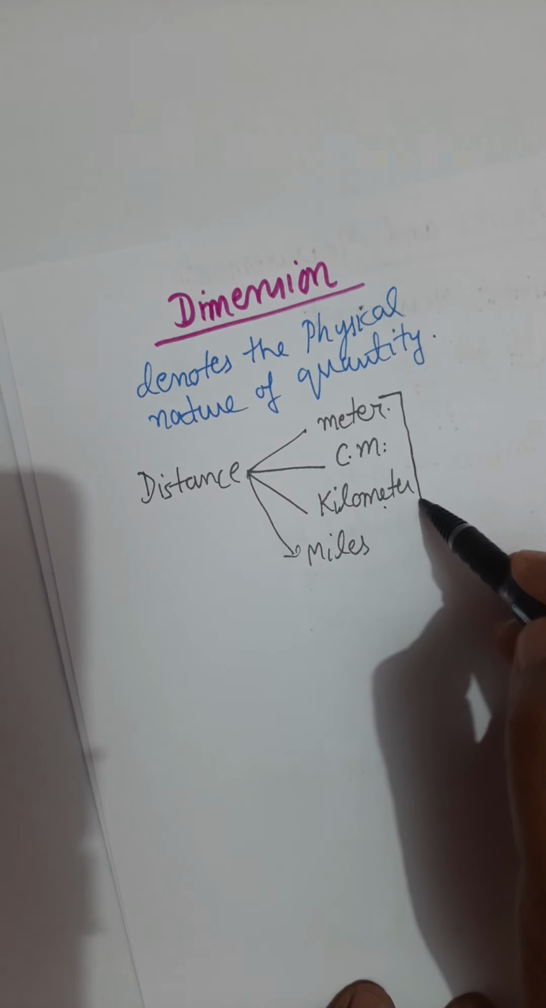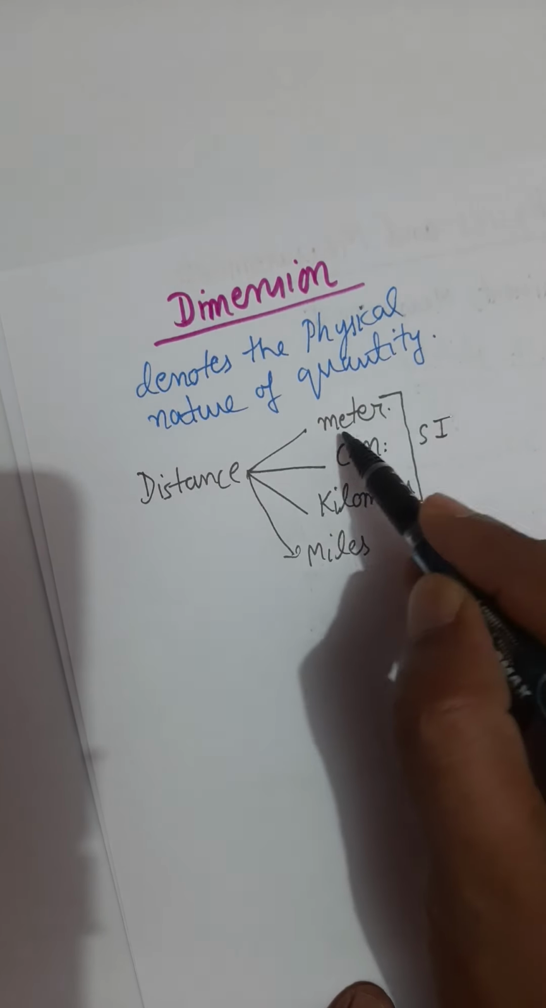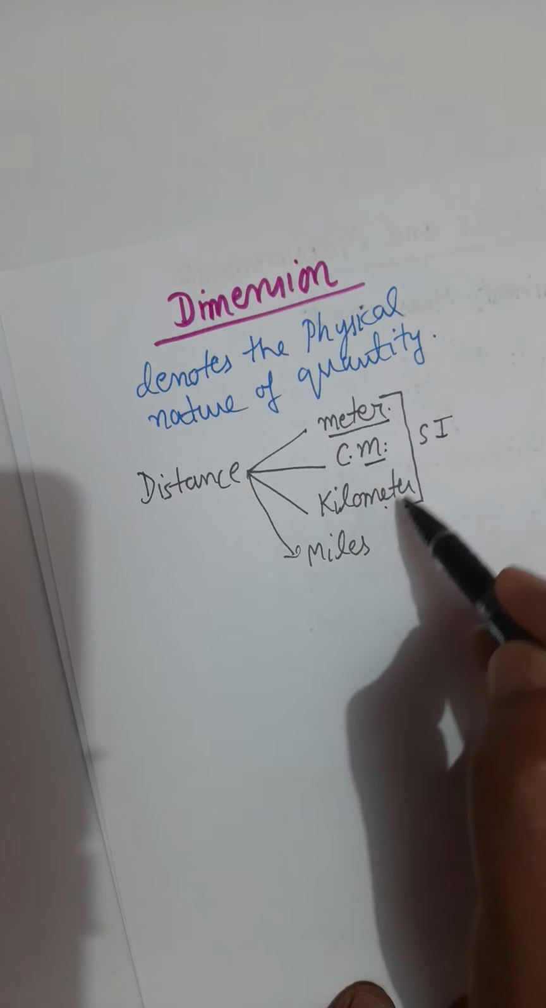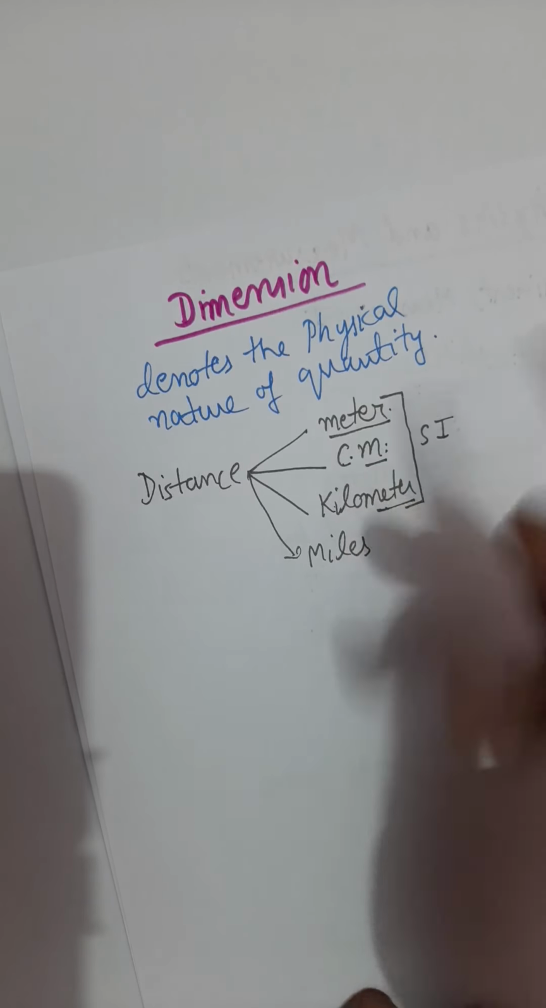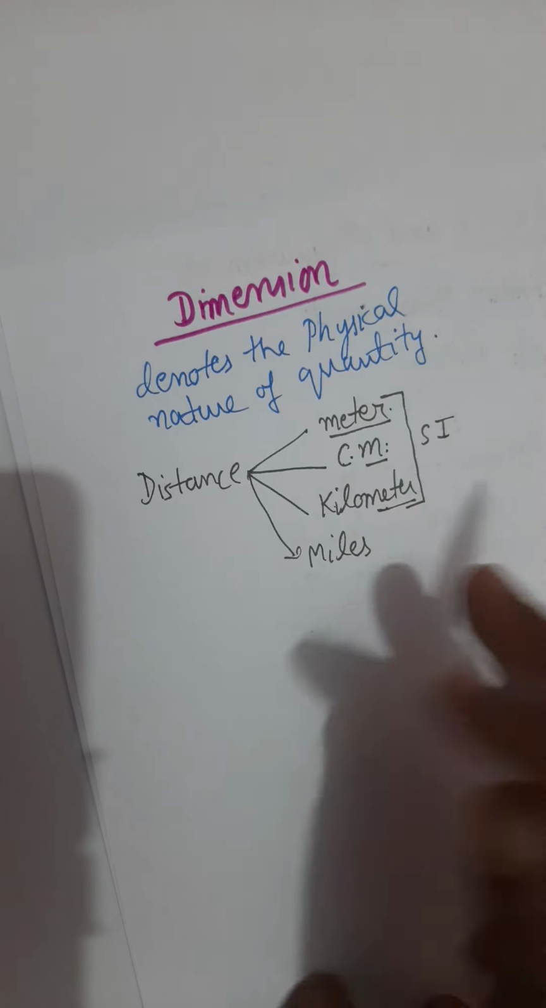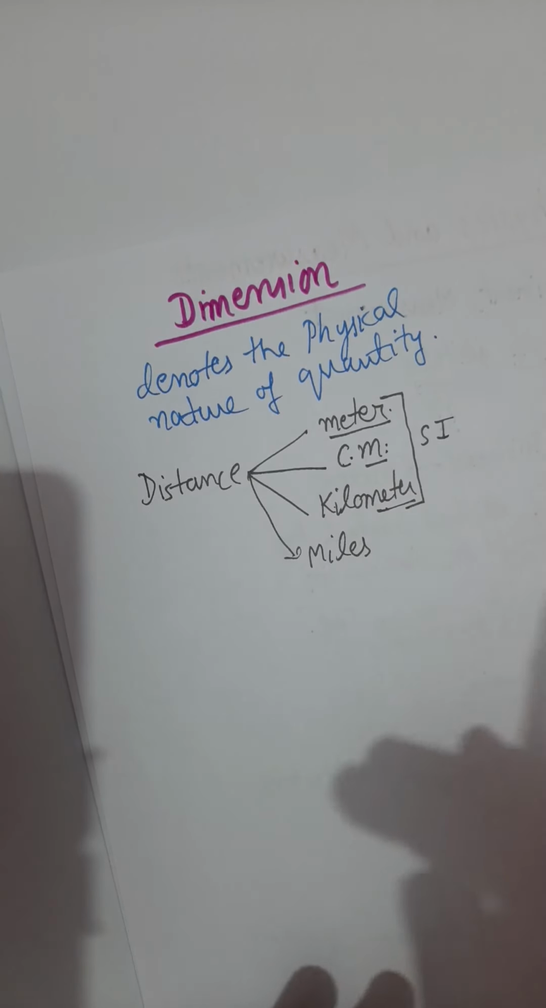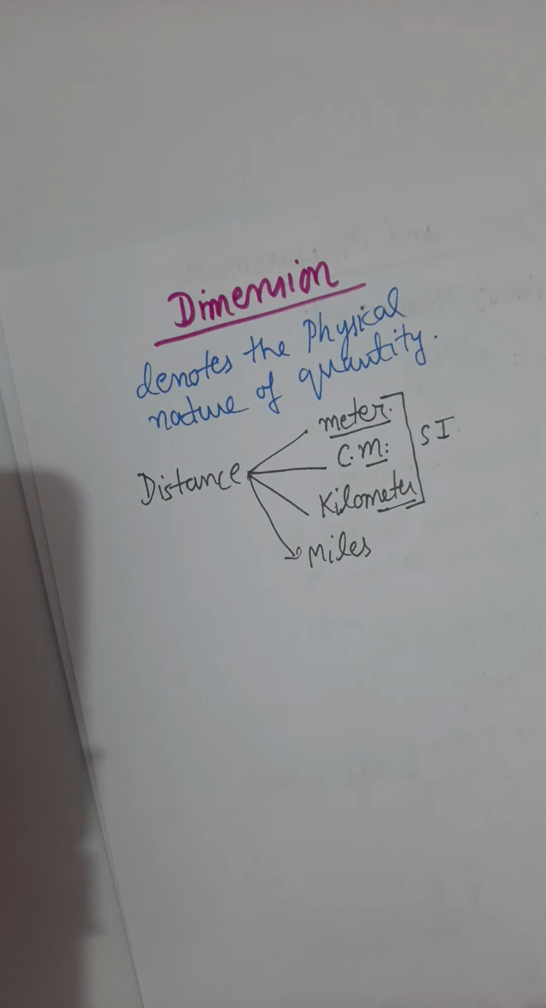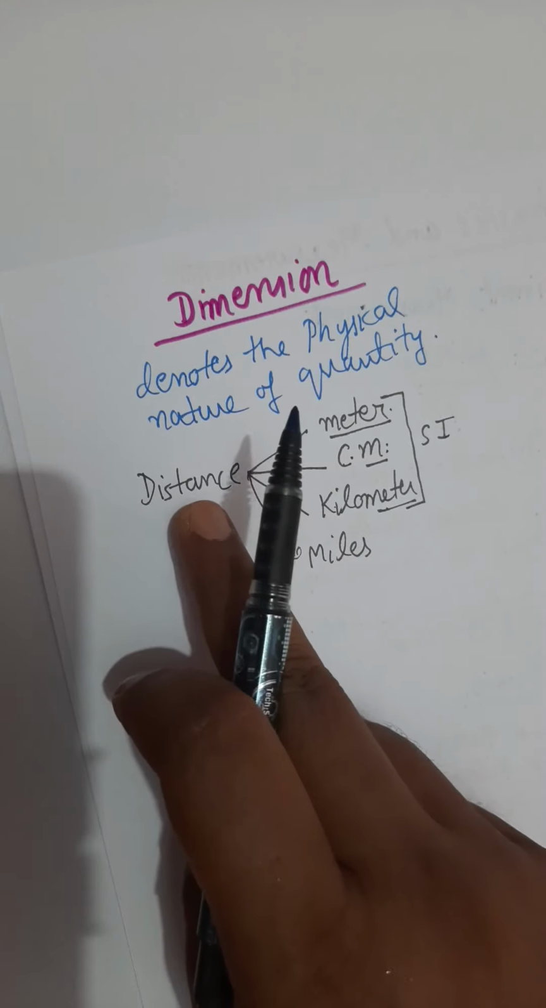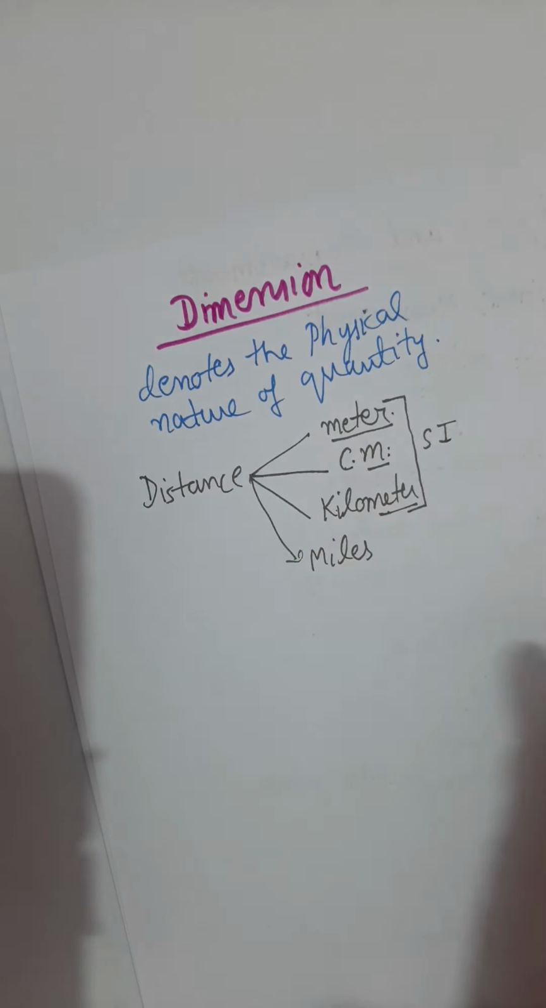These three are our standard units. They are SI because meter, meter, meter. Centi and kilo are basically prefixes. But miles is not the standard unit, but it is a unit of measurement. So you can measure the quantity in various units, whether you measure in meter, centimeter, kilometer or miles, still it is a distance.